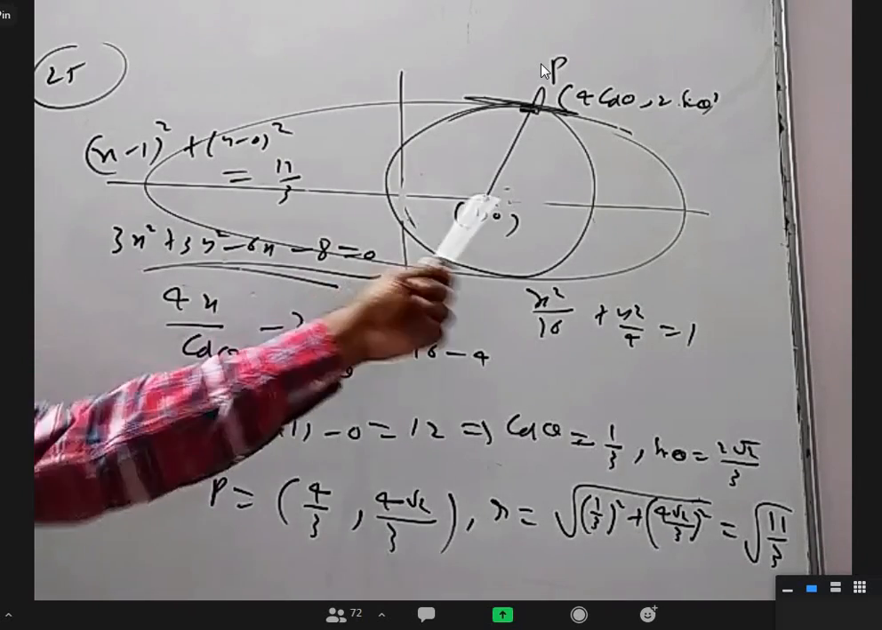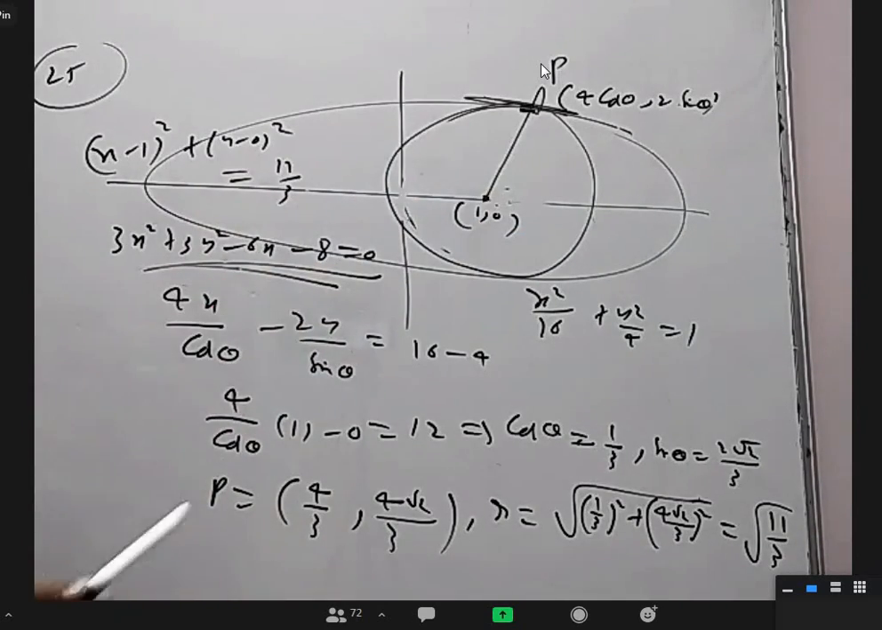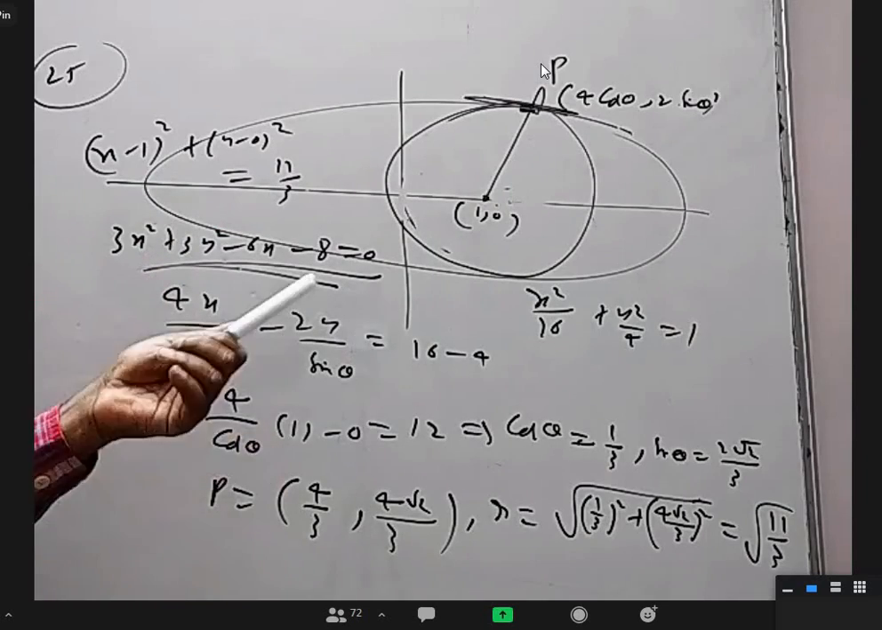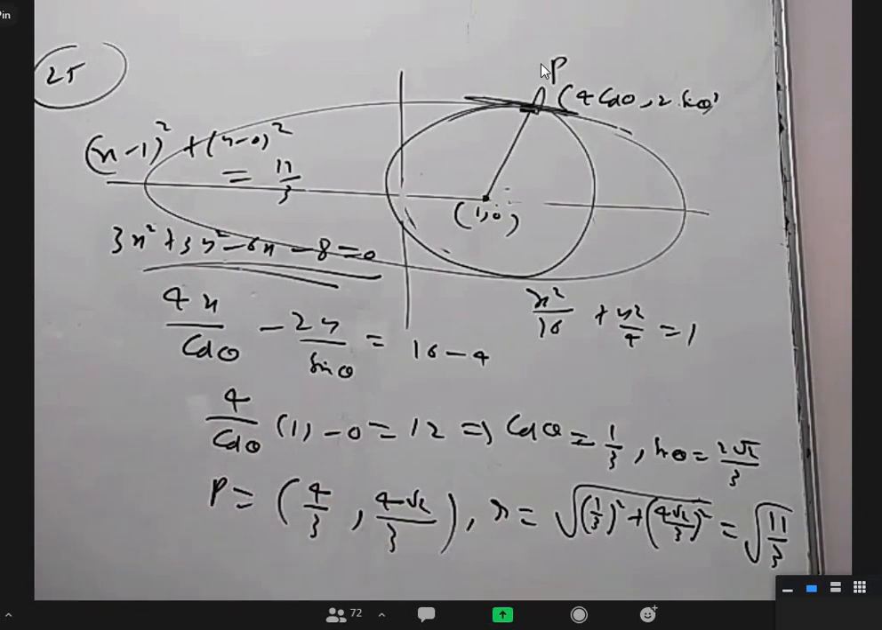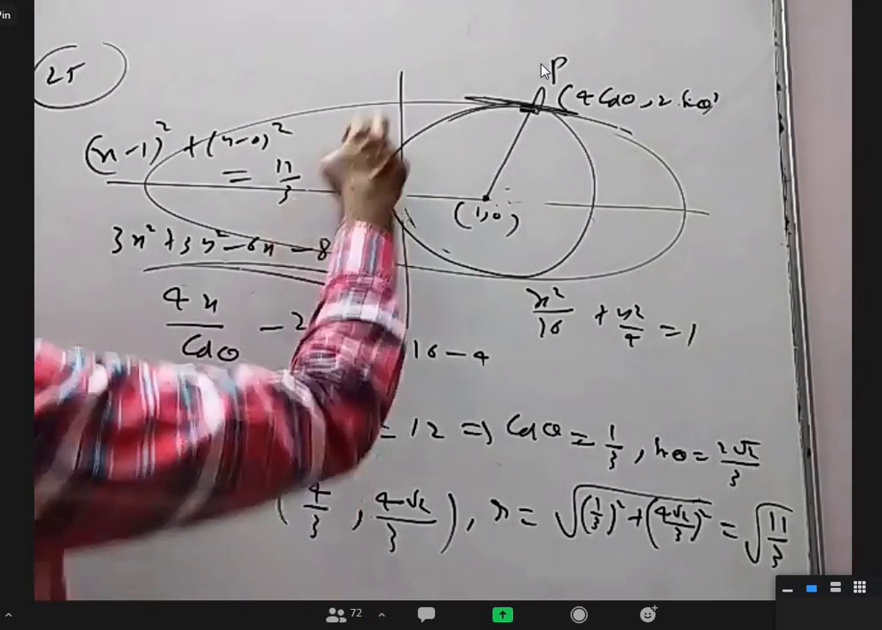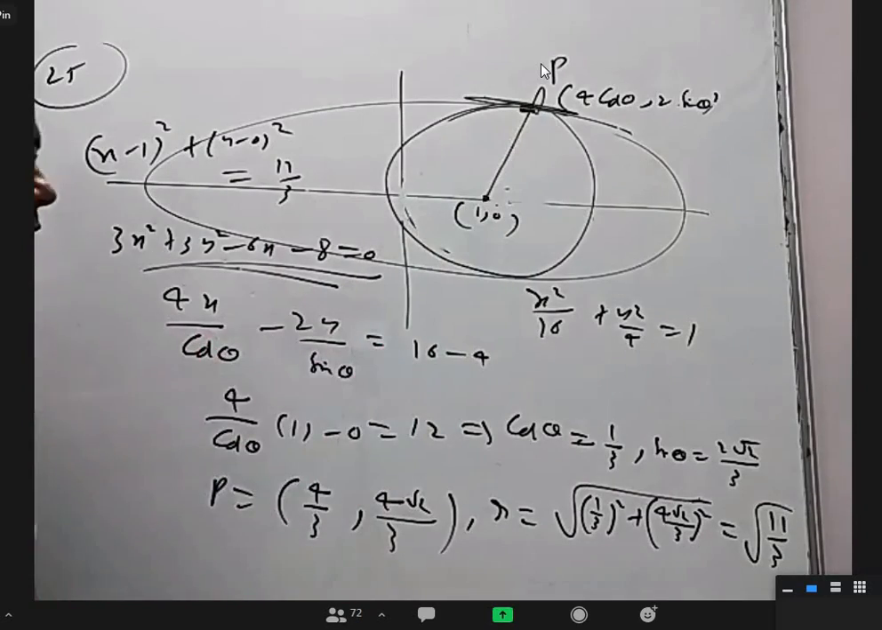Why 1 comma 0? Let them give any point, not a big deal, because any point on major axis or minor axis we can easily do, because we'll get either cos theta or sin theta, and then we know the other one, we can easily find. If they don't give something on major axis, minor axis, and give somewhere here, a little trigonometric equation will come, you have to solve.